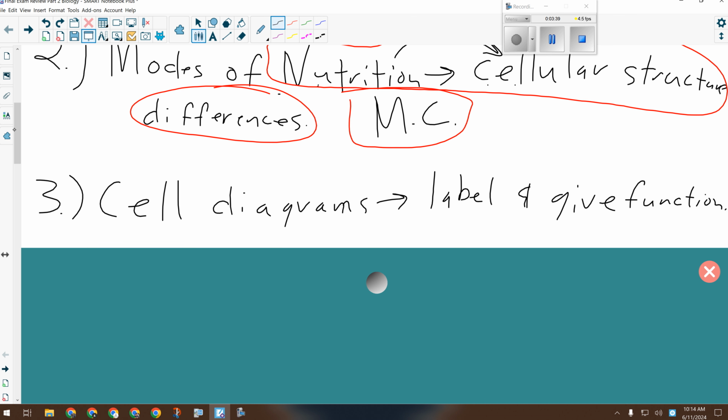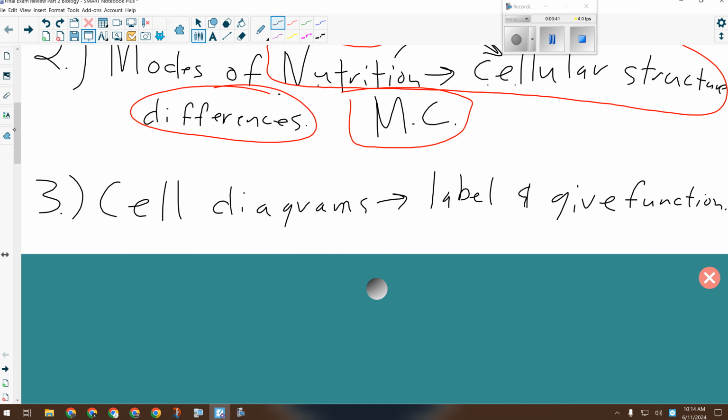Okay, and then cell diagram. So you guys have a diagram of the animal cell, you have a diagram of the plant cell. We went over what all the parts are and what they do. And that is on the final in the multiple choice this time. So there won't be a written response question with a chart to fill in. There will just be a diagram and some multiple choice questions about it instead. Still a number of questions, so it's something you want to go over. Plus, knowing the parts helps you with cell transport questions and modes of nutrition questions and all of that. So definitely know the parts of the cell and what they do.